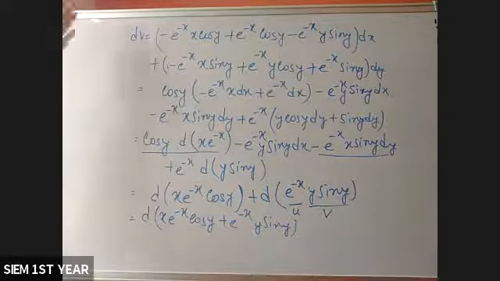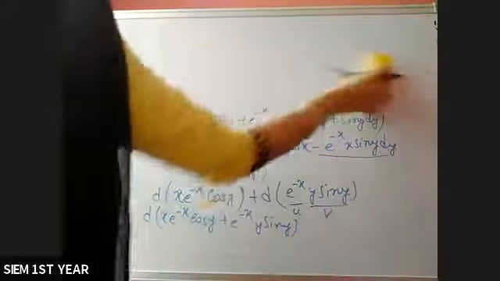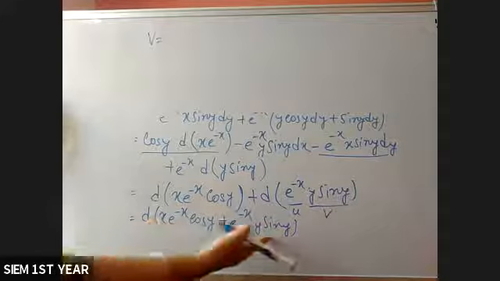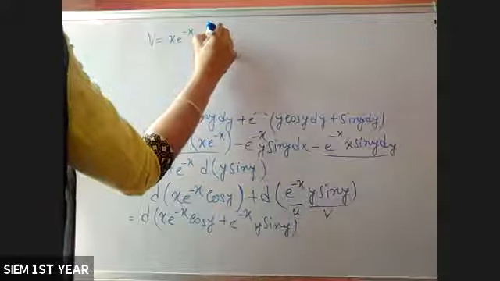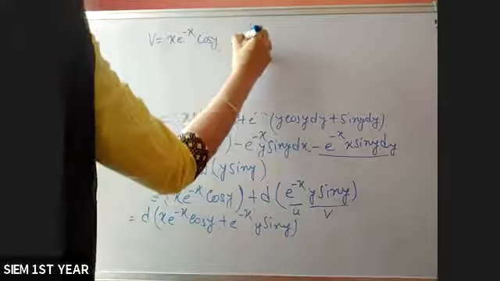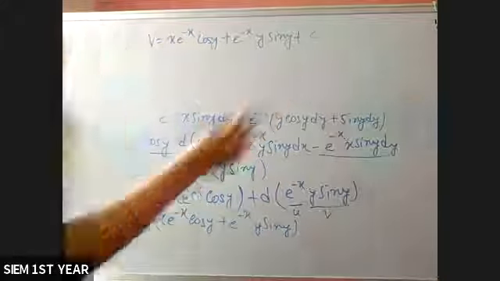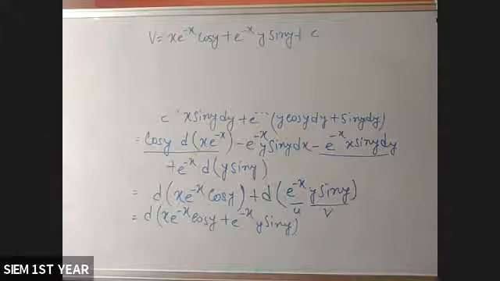So simply, integrating both sides, we get v is equal to this term in the bracket, x e to the power minus x cos y plus e to the power minus x y sin y, plus an integrating constant. You already know that when we are considering one integration, we have to use the integrating constant. So this is the integrating constant and this is the value of v.